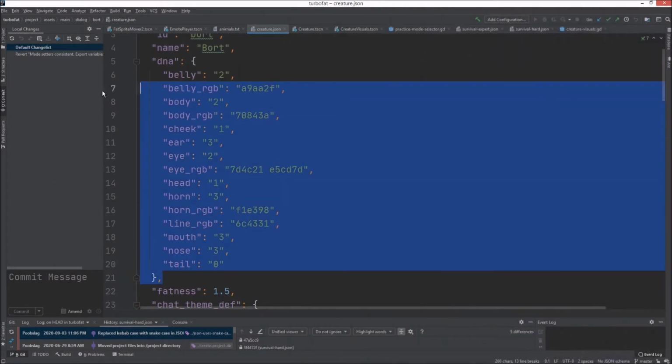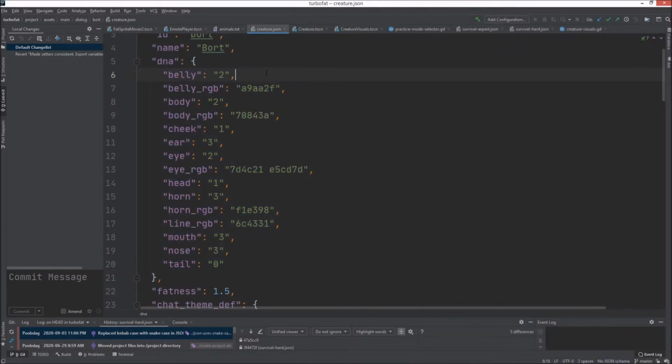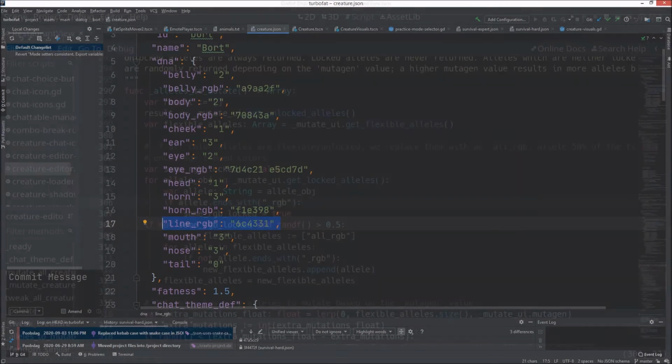So a creature's appearance is defined by their DNA, which is a big dictionary of attributes. And each attribute in this DNA dictionary is called an allele. And there's 2 categories of those. The first is an enum, where it just says use cheek number 1 or use ear number 3, and those are mutated one way. And then the other is these color alleles, which say use horn RGB value of this, and those are mutated differently.